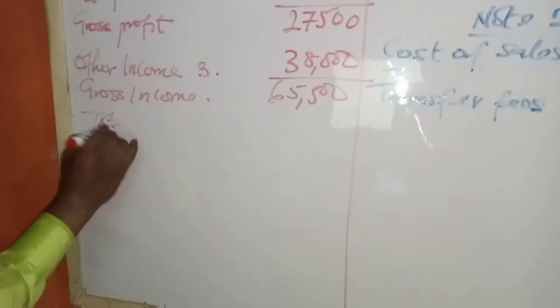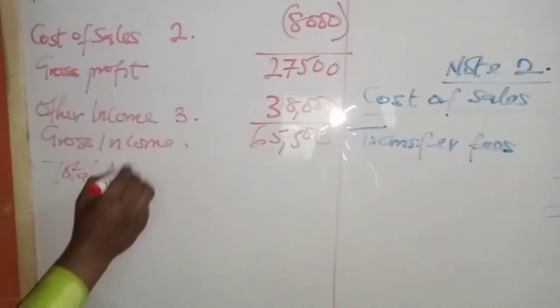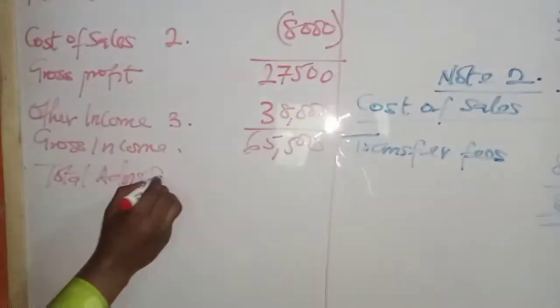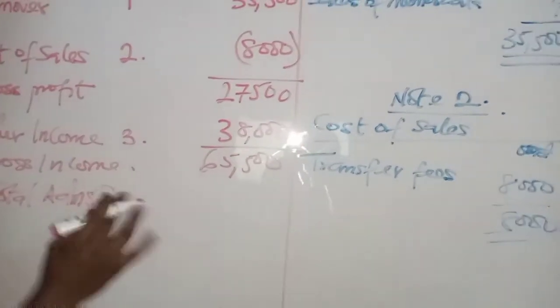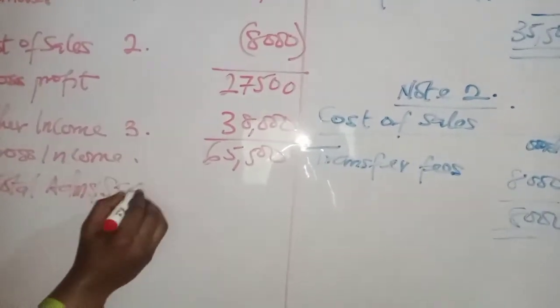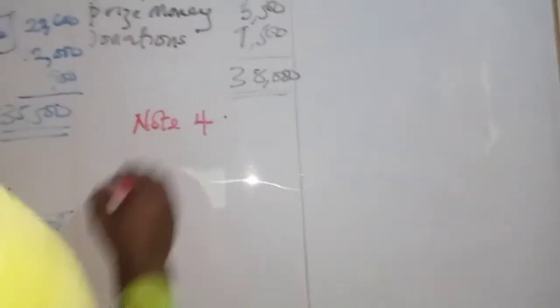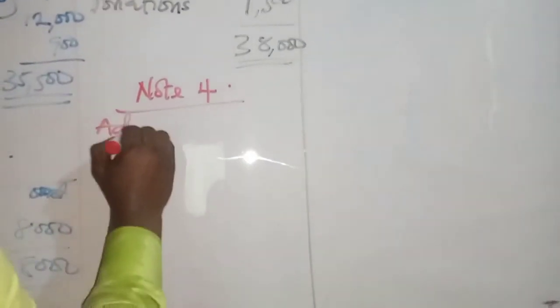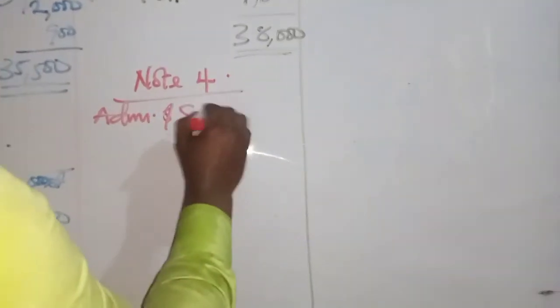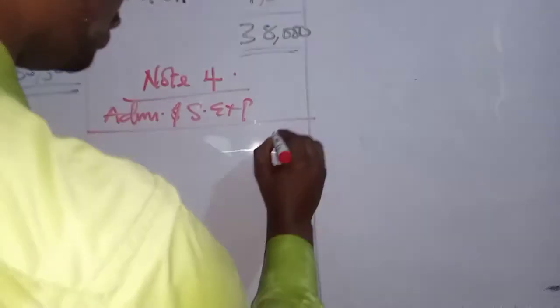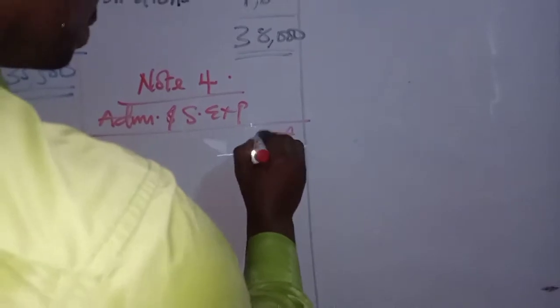So what do we do now? We take out our total admin and selling expense. Okay. So let's call that note 4. So we'll say note 4. Admin and selling expense. So we pick up all those other expenses.